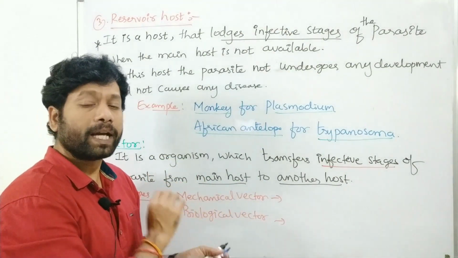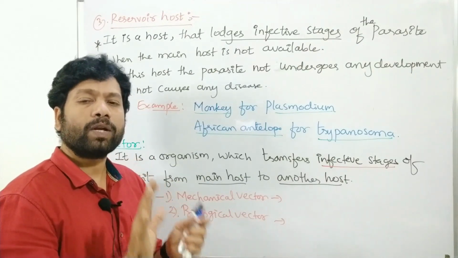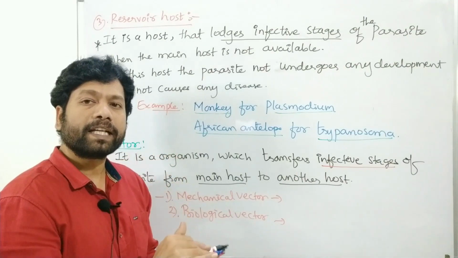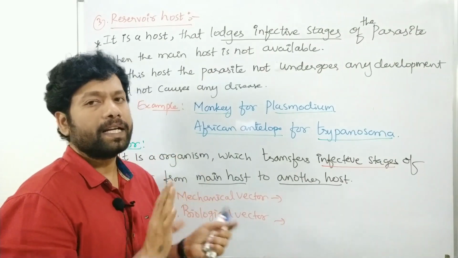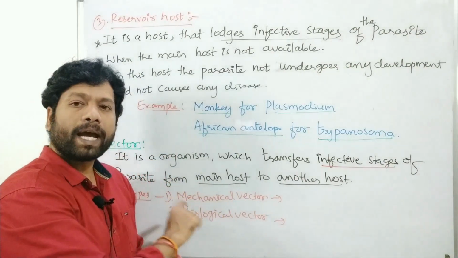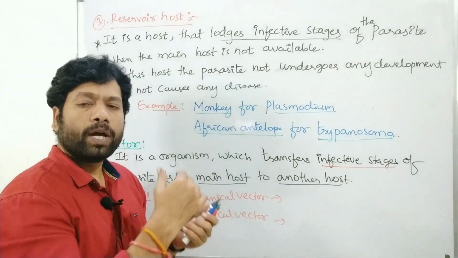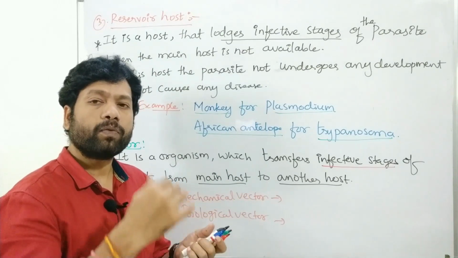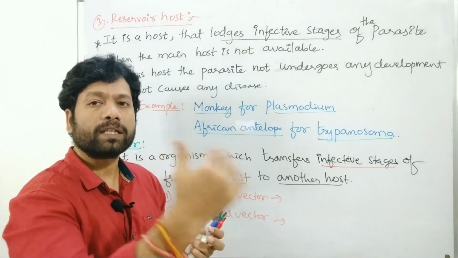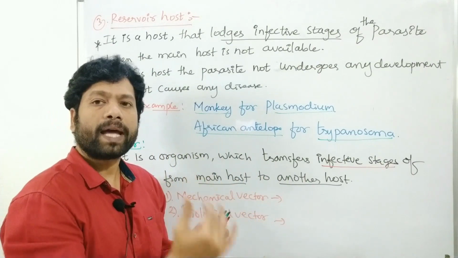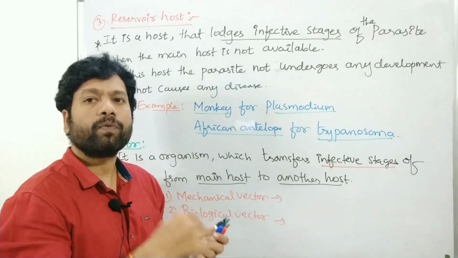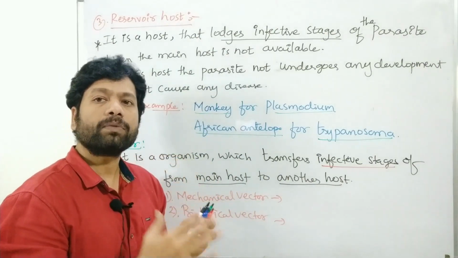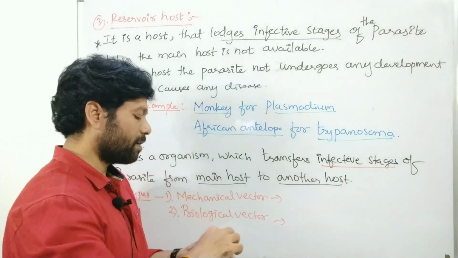Understood? In the biological vector, it transfers the infective stages, and before the transfer to another host, the parasite takes development. Before being transferred from one host to another, the infective stages of the parasite undergo development.